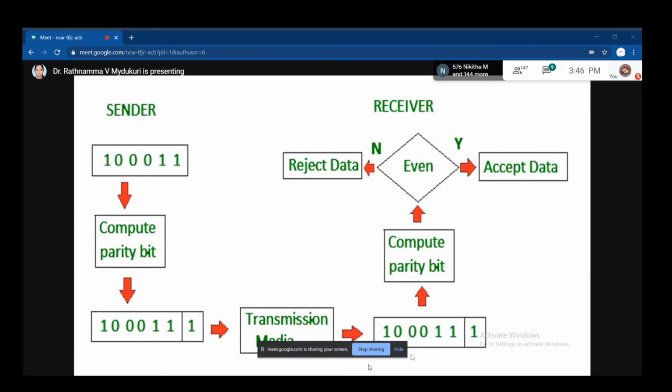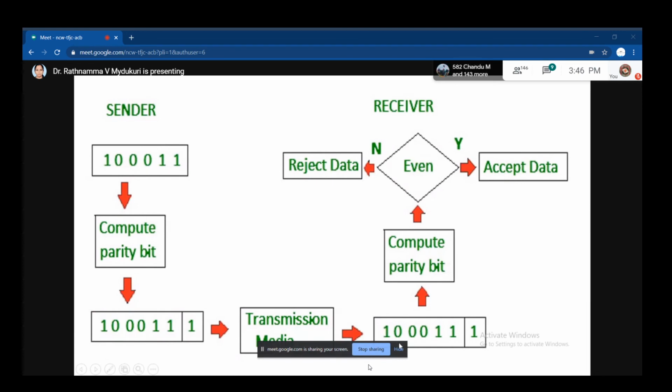Likewise, the receiver will receive this, compute the parity bit and check the parity bits. When it checks the parity bits, like the previous example I showed you, we are accepting for even parity. So if it is even, accept the data. If it is not even, then reject the data.